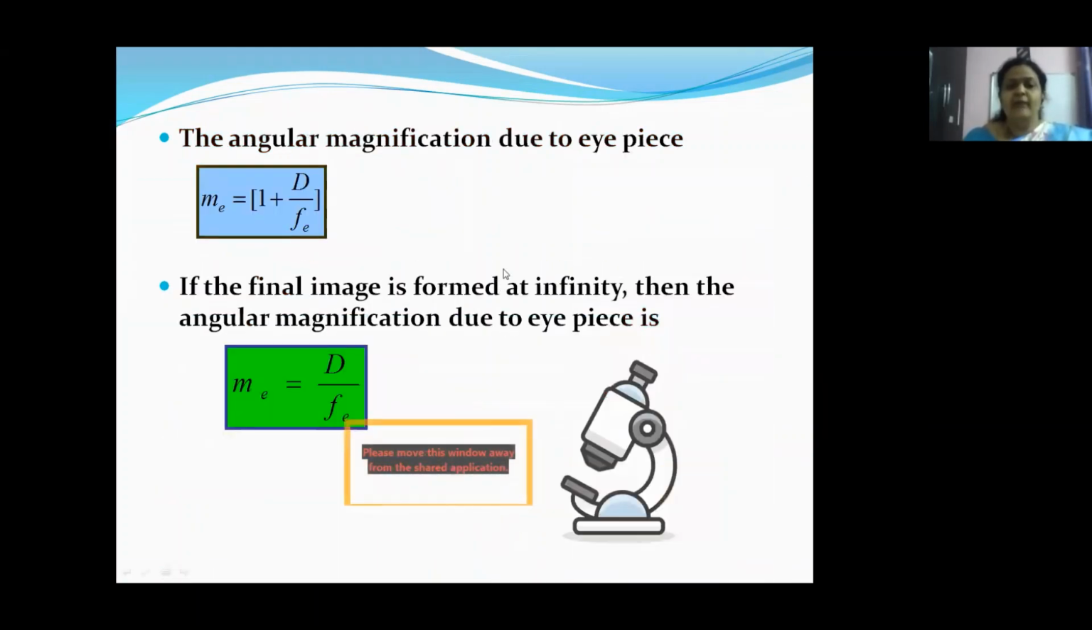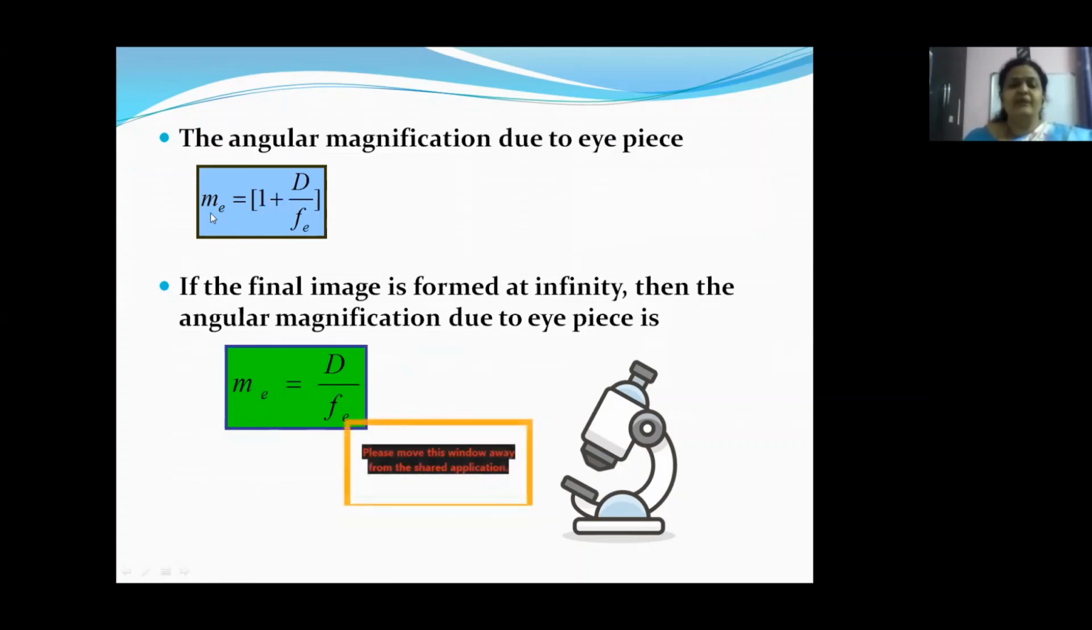Now the angular magnification due to the eyepiece is 1 plus d by Fe. That is, if the image forms at d, then it is 1 plus d by Fe. And if the final image forms at infinity, then Me is equal to d by Fe. We are using the same formula as a simple microscope because we are considering the eyepiece as one single lens.